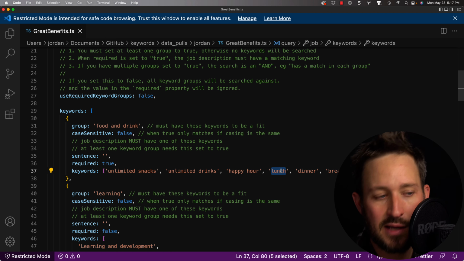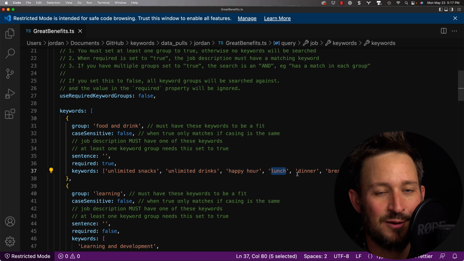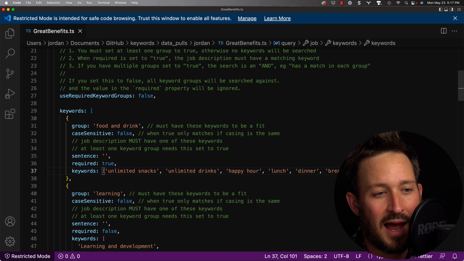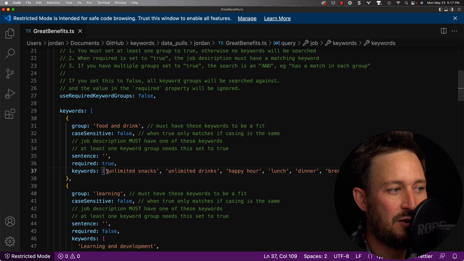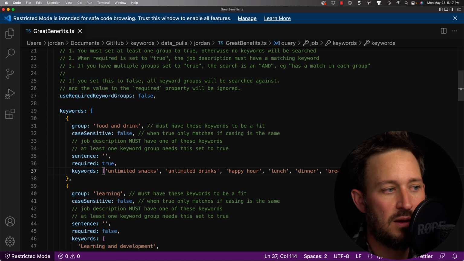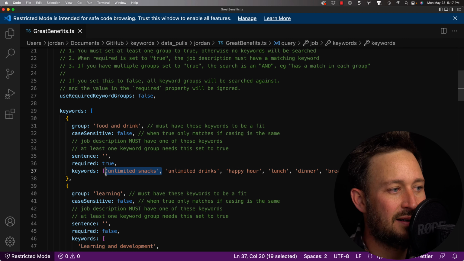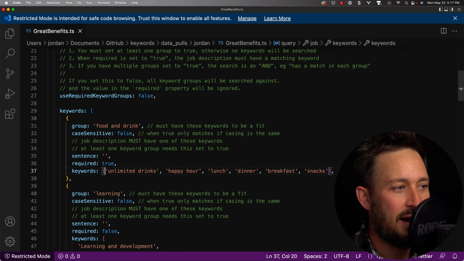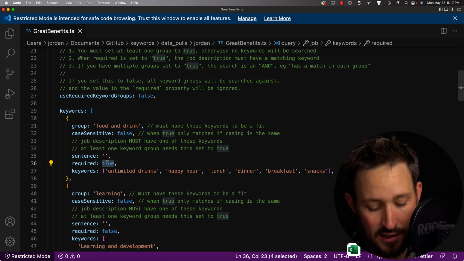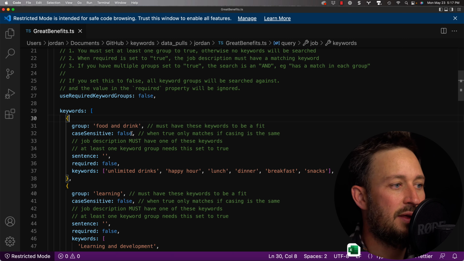Lunch, like we're going to get some matches on lunch companies here. In the future, we'll probably filter against company descriptions. Dinner, breakfast, snacks. So you can kind of see, maybe I should delete snacks here. I'll delete unlimited snacks. It's duplicative. So we've got this category now. These are the types of people that offer food and drink. And now, in this case, I said it was required, but in this case, I'm okay with it being false.